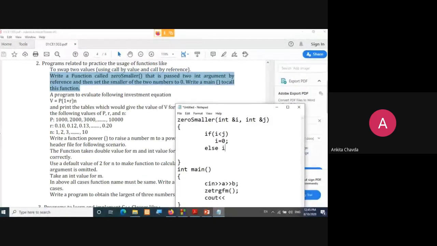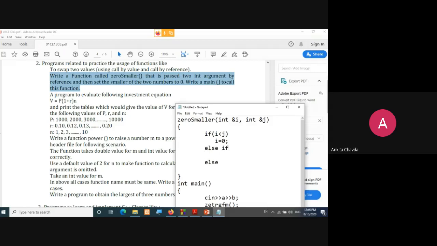Else if, again you have to check another condition, that j is less than i. If it is so, then I'll make j equals 0, or else you have entered both the values the same. So at the last you have to print that both the values are the same. That is in the else condition.